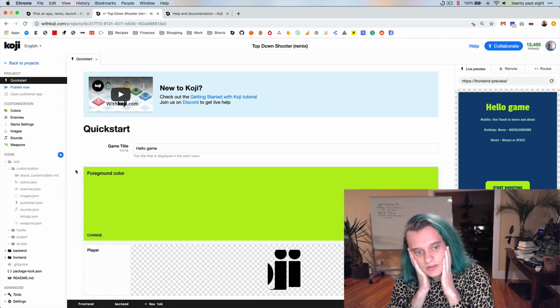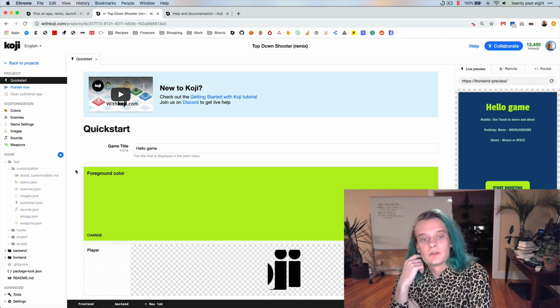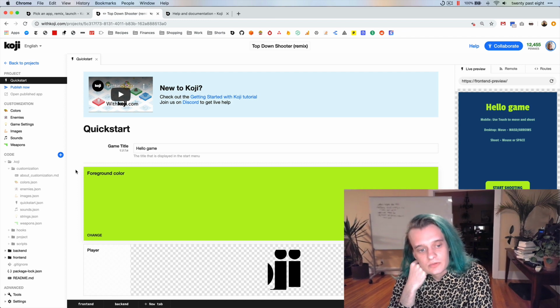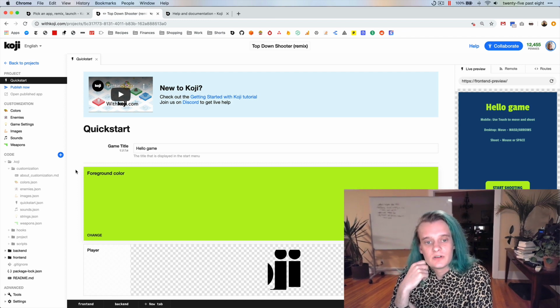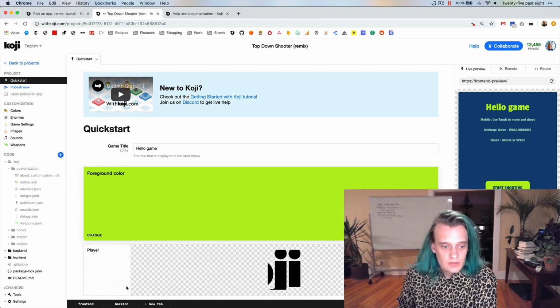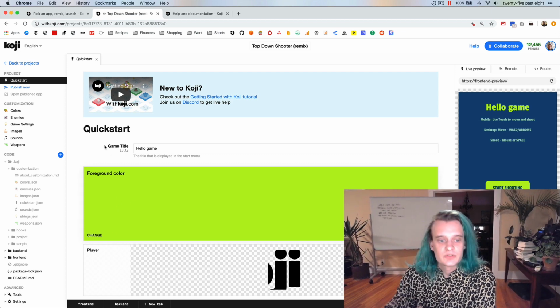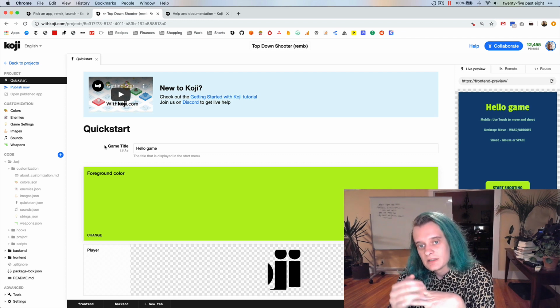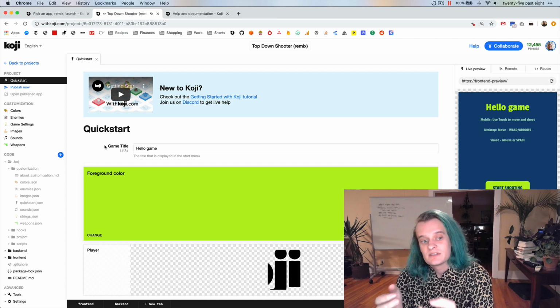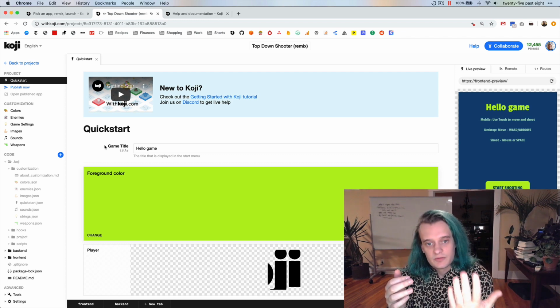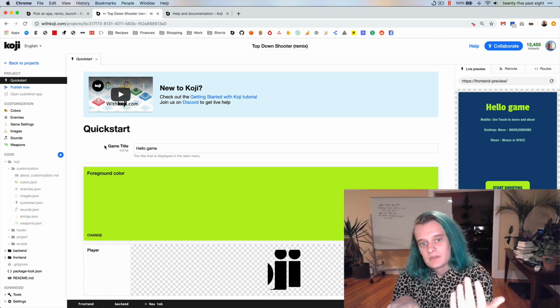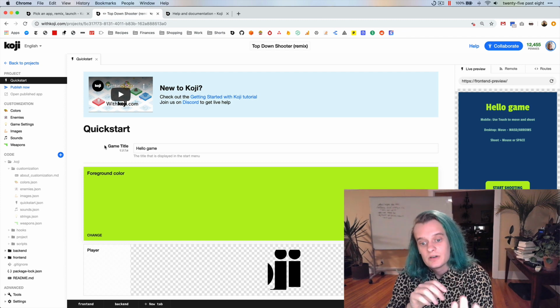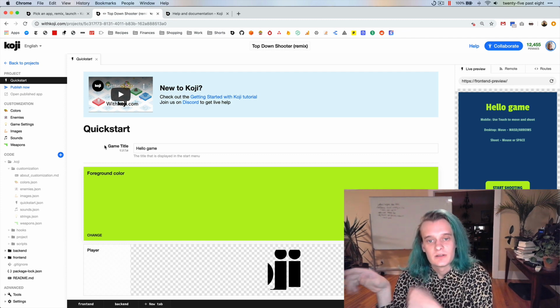Where this is eventually going is trying to make it easier for casual users to create new remixes, specifically on mobile. So each of these controls in here will probably on mobile look like a full screen, kind of full page. Basically feel a bit more kind of friendly and consumery and fun of like, I remix this thing, and then I get this full screen thing that says, what do you want to call your game? And I give it the game title. Okay, what do you want the color to be? Here you go. And then what do you want the player to be? Here you go. And then hit publish and you're done.